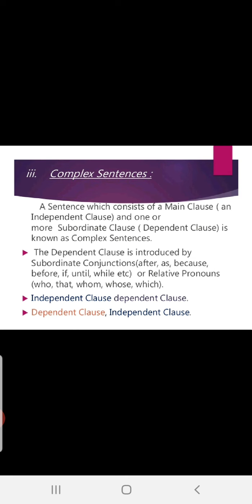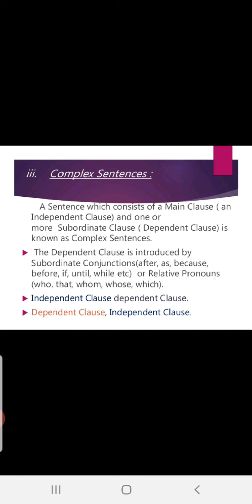Fine. Now, again so many grammatical fragments are inserted in this, children. Let me explain one by one. The dependent clause is introduced by subordinate conjunctions. See, you know that the main clause has one subject and a finite verb, right? But how will you recognize the subordinate clause or dependent clause? It is quite easy.